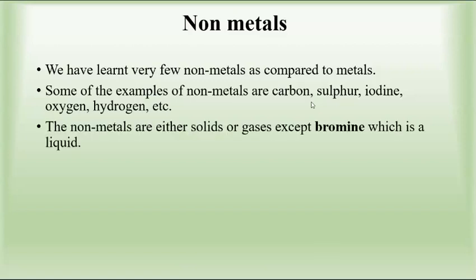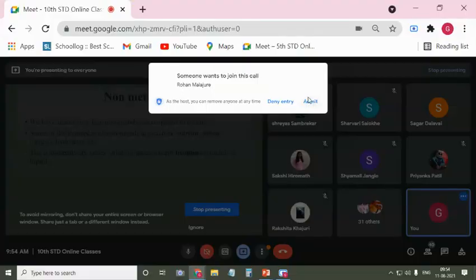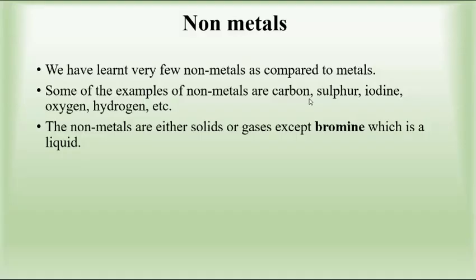Now, the non-metals are either solids or gaseous in state. There are so many non-metals, and they are either in the solid state or in the gaseous state. But there is one non-metal, bromine, which is in liquid state. We have learned about metals also. So can you tell me a metal which is in a liquid state at room temperature? Mercury. Yes, mercury, very good.